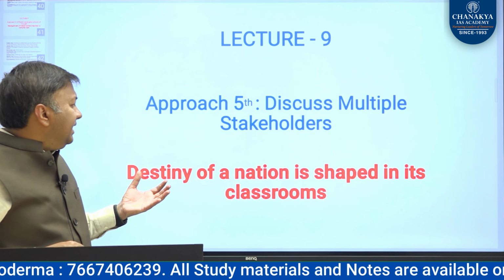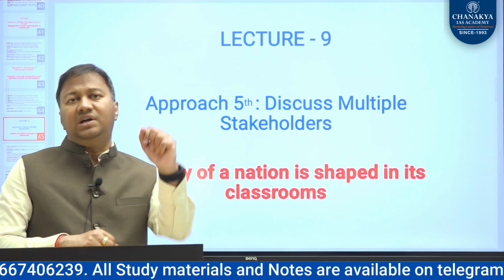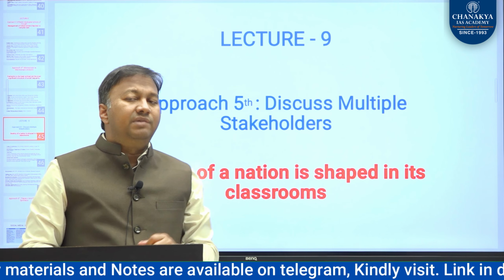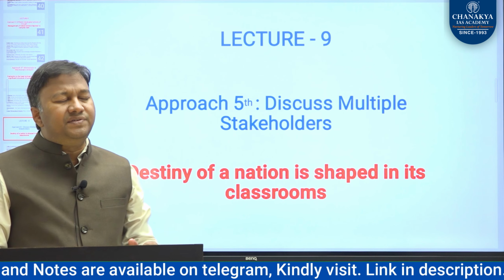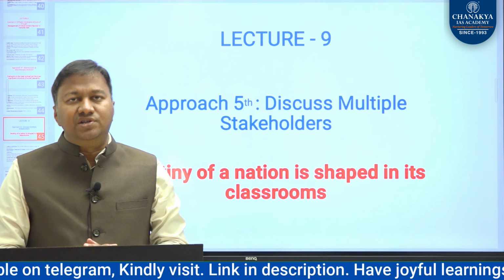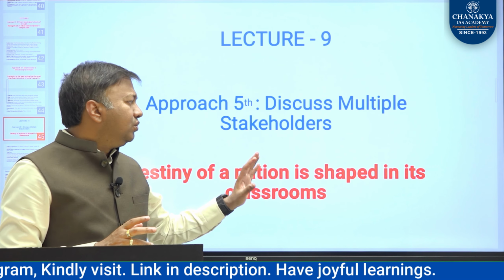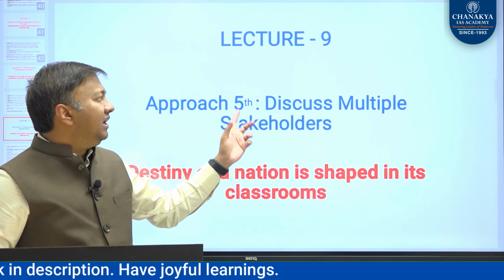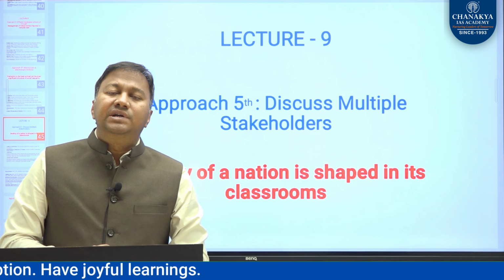So let us see one example: destiny of a nation is shaped in its classroom. So this is our essay topic. Destiny of nation, और वो shape कहाँ होता है? Classroom में होता है. Basically, the crux of this topic is that education is important to shape the destiny of a nation. So we are going to solve this question from which strategy? From approach number 5. That is, we are going to discuss different stakeholders.